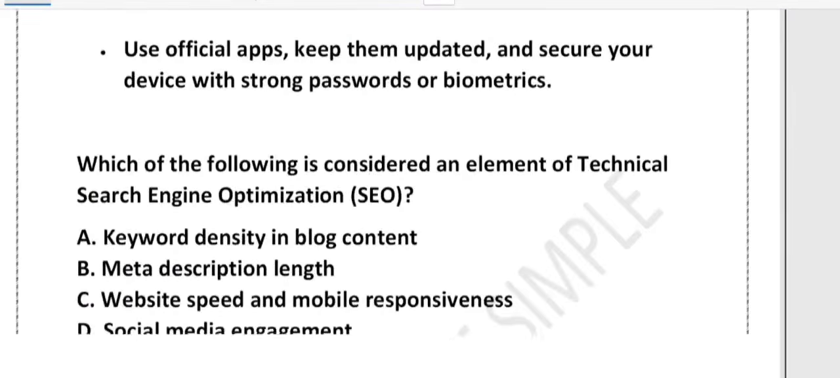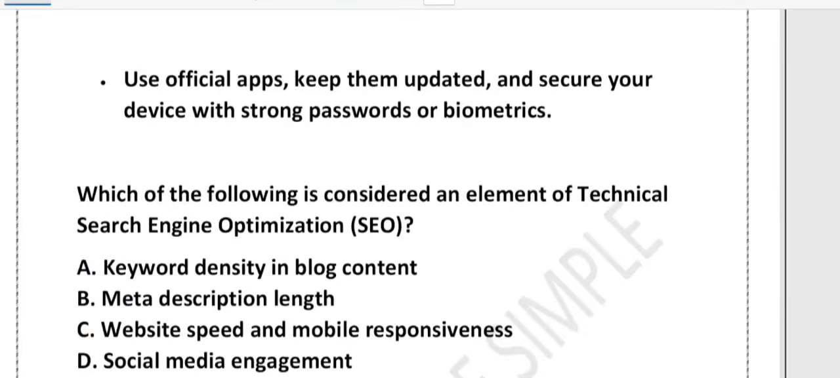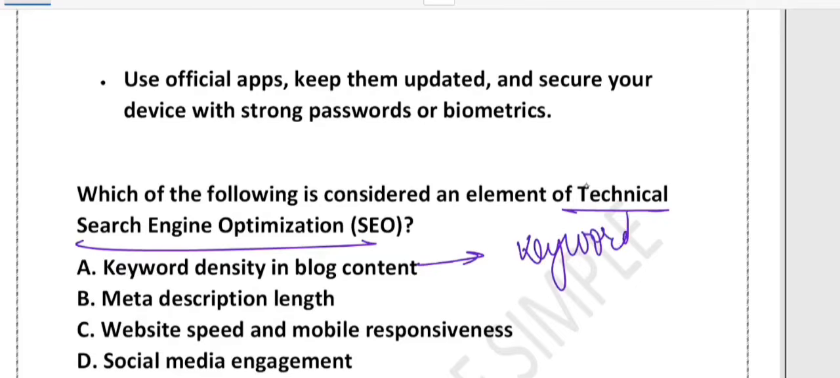Now the question is, which of the following is considered an element of the technical SEO, search engine optimization? Options are keyword density, meta description length, website speed and mobile responsiveness, and social media engagement. So keyword density in a blog content. So this is about how often keyword appear in your content.